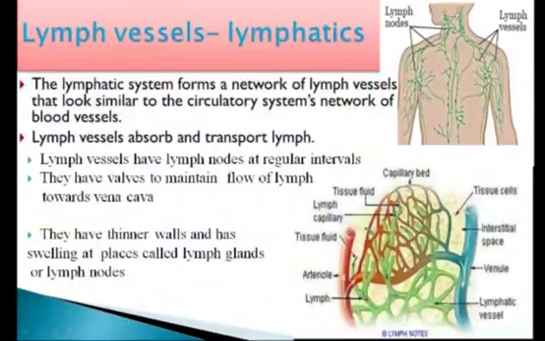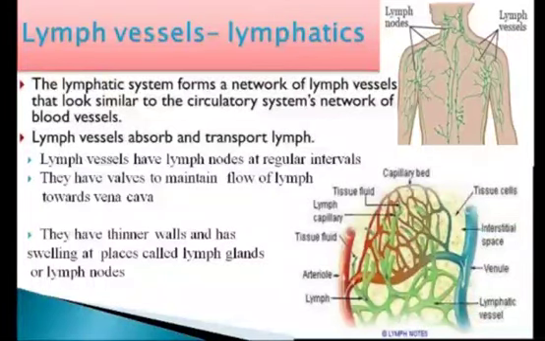Lymph from the intercellular spaces drains into lymphatic capillaries which further join to form large vessels that finally open into a larger vein. In this way they constitute the second pathway for fluid which returns from tissue to